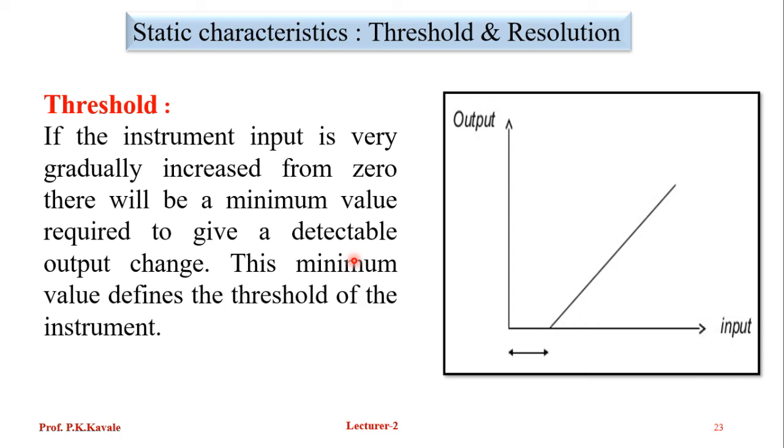This minimum value defines the threshold of an instrument. For example, this is the output on the y-axis and this is the input. We are giving input, input, input, but there is no output. The minimum input we require to produce the first output is known as the threshold value.